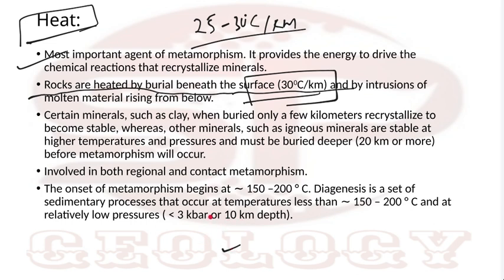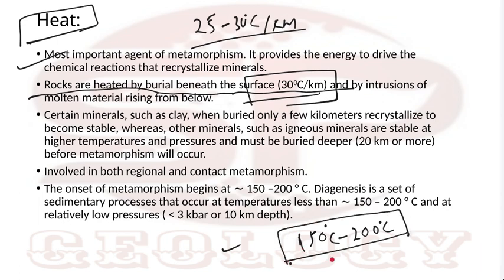Metamorphism begins at approximately 150 to 200 degrees centigrade, but that is not the case for all types of rock or mineral, because this is the least. Metamorphism can also start at 400 to 500 degrees, depending upon what type of mineral is involved within the rock.